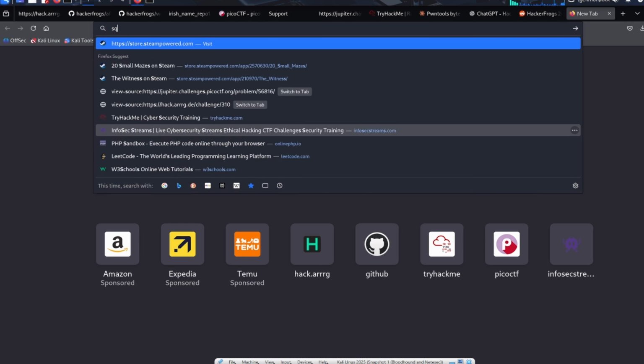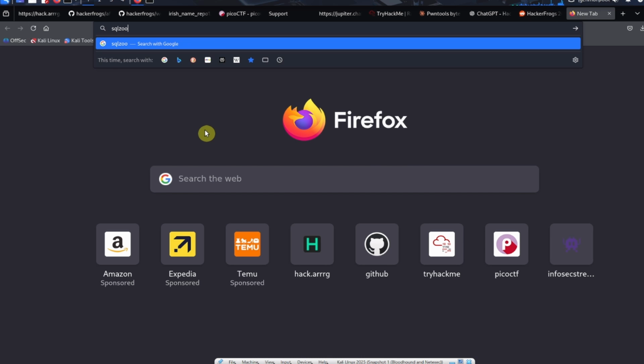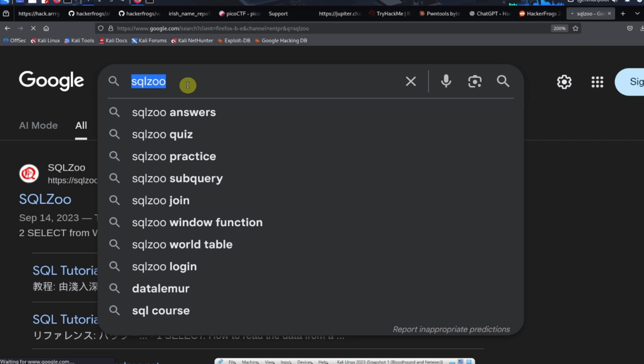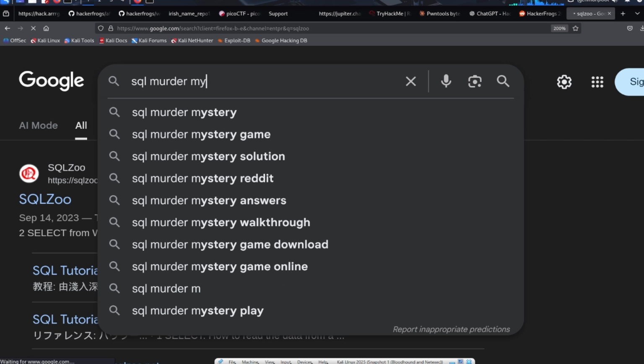tool, let's do SQL Zoo. This is a fun little website where you can practice using the SQL language. Is it actually going to load up the website? Maybe it's not. Hold on. Let me try another website instead. How about the SQL murder mystery?